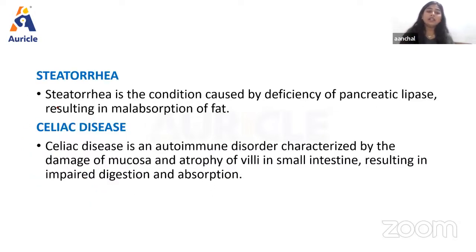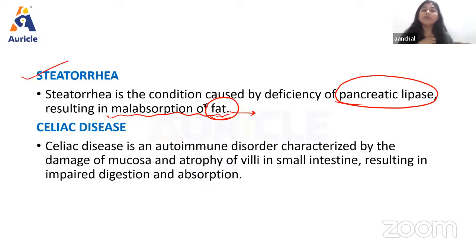Then again, we have another condition known as steatorrhea. It is the condition caused by deficiency of pancreatic lipase resulting in malabsorption of fat, right? Basically in this condition, if pancreatic lipase is absent, and this enzyme is responsible for the digestion of lipids, for the digestion of fat, then ultimately it leads to the malabsorption of fat, and this fat is excreted with the feces, right? So in this condition there will be appearance of fat in the feces, right?